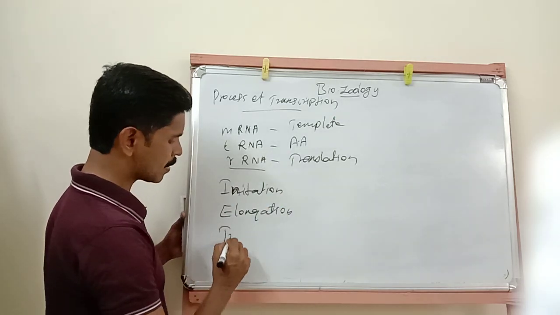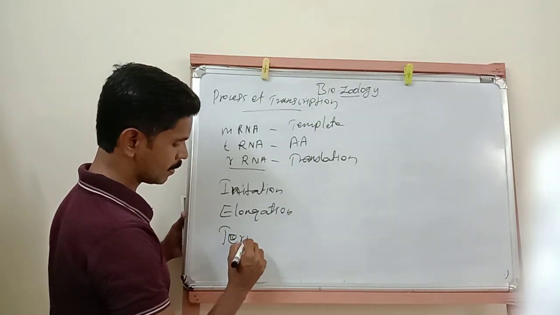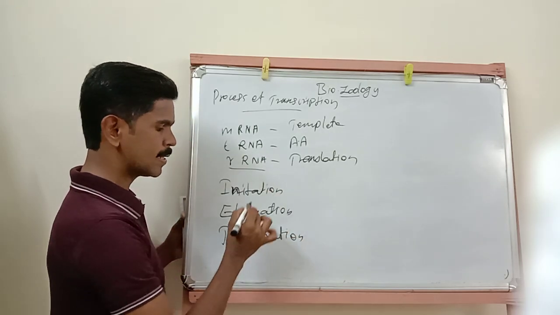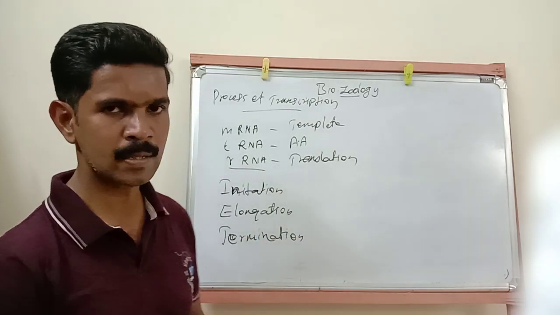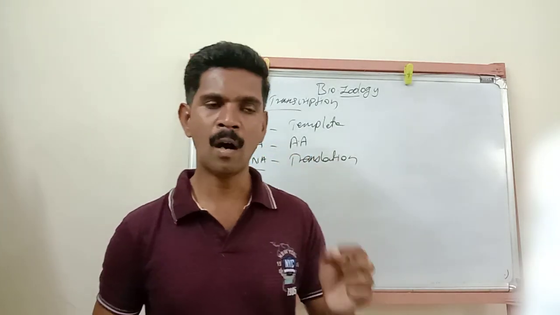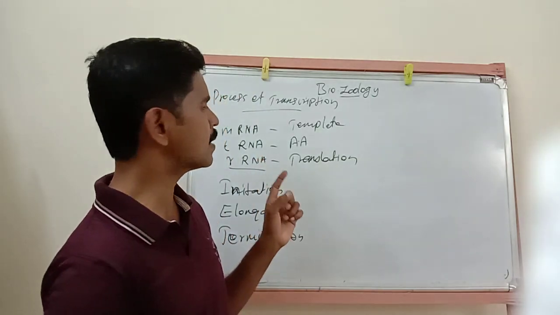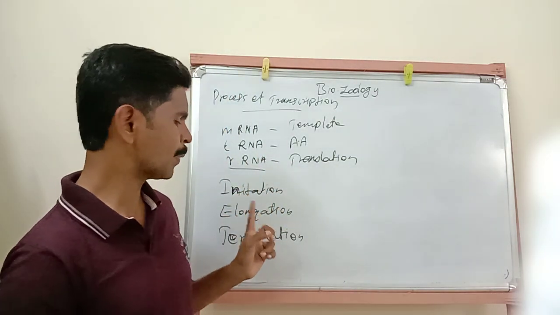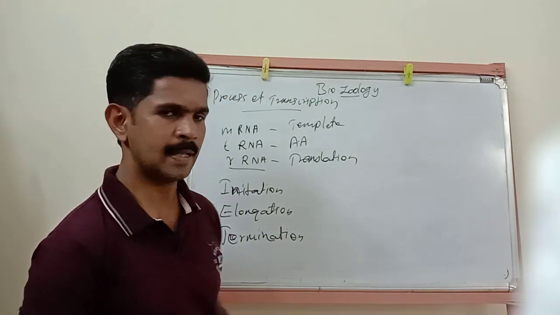And the third step is called termination. So initiation, elongation, termination: these are the three steps present in this process. All the transcription process takes place in these three steps.